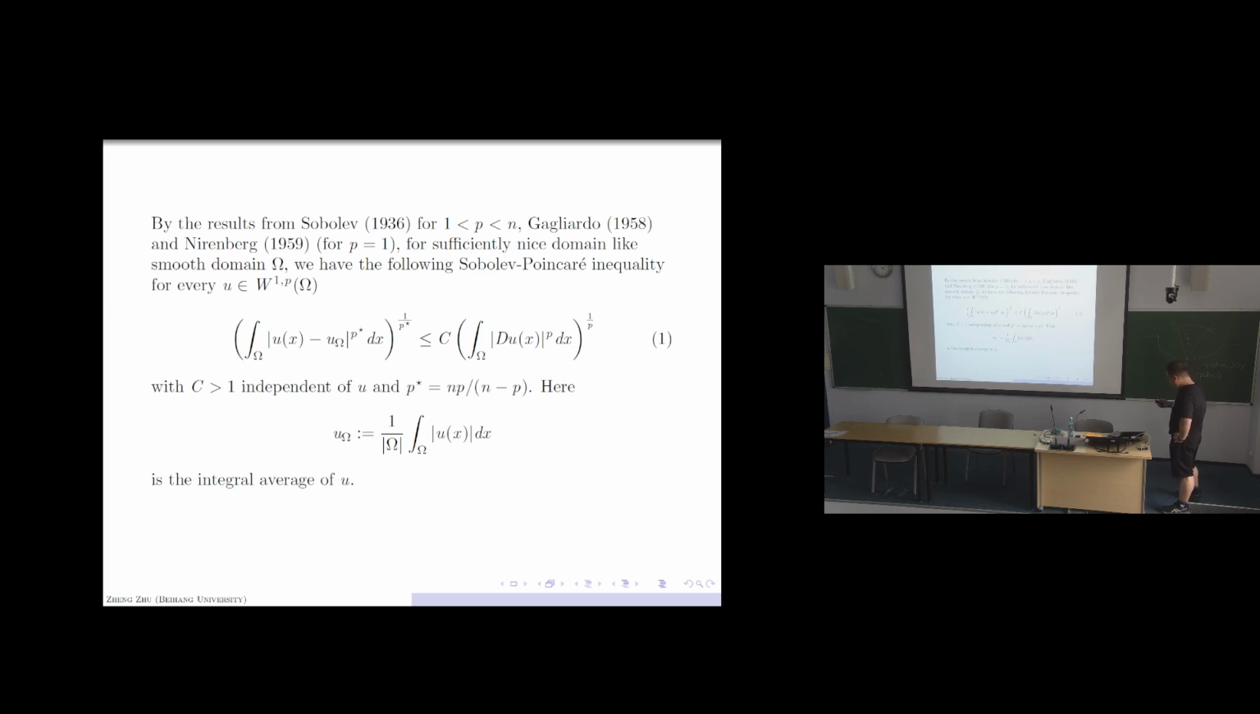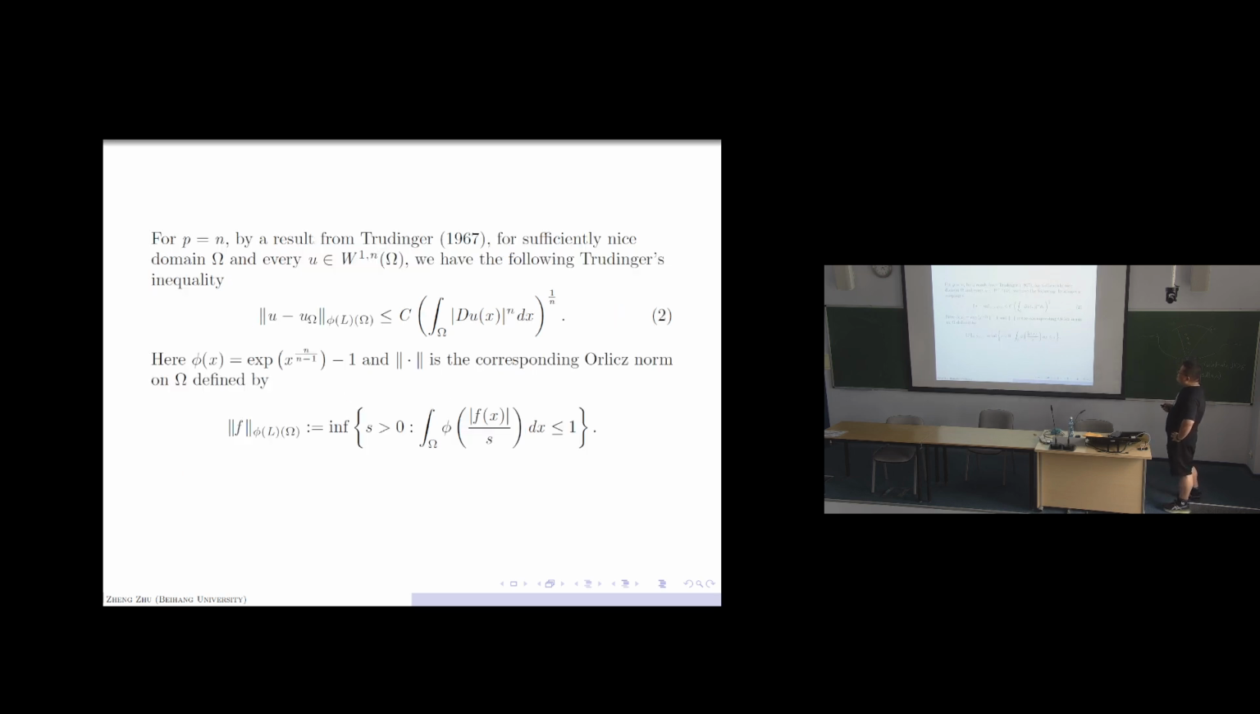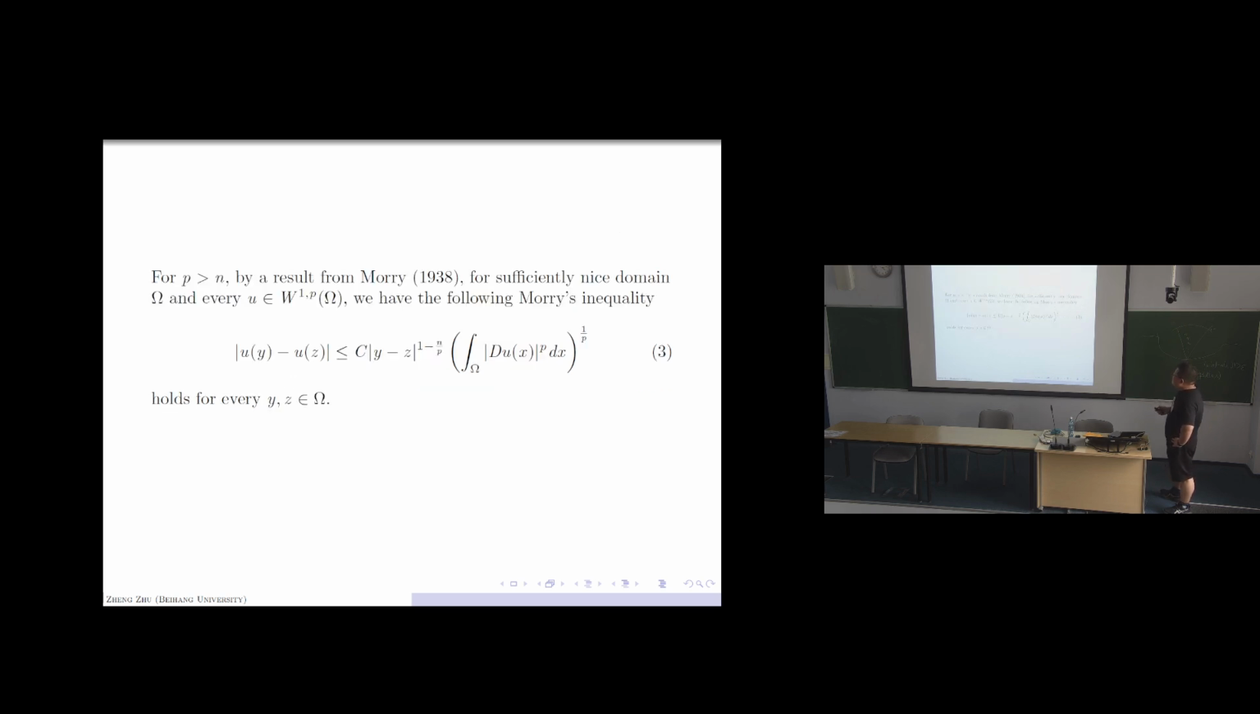domain Omega. Okay, and when p equals n, by a result from Trudinger, we know that on sufficiently nice domains Omega, for every W^{1,n} function, the following Trudinger inequality holds. And this tells us that for sufficiently nice domains, W^{1,n} can be boundedly embedded into BMO space. And for the case p larger than n, we know that on nice domains the Sobolev functions are Hölder continuous, and this is